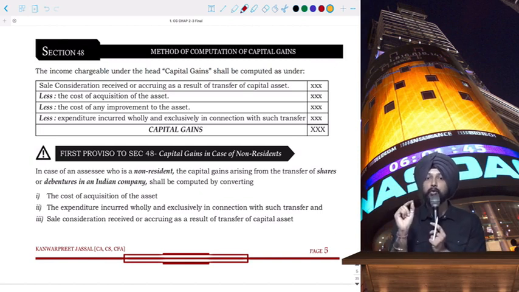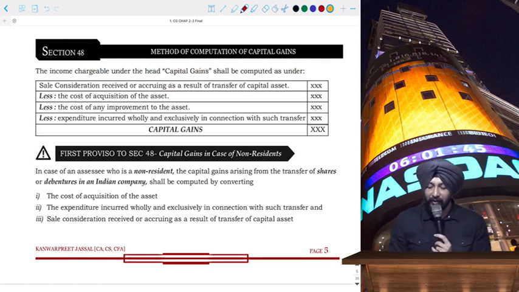So the first proviso to section 48 deals with capital gains in case of non-residents. Only in case of non-residents, and non-residents will include a foreign company also.